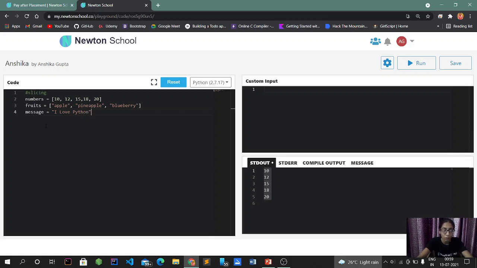Okay, so now comes an interesting part. It will access the element by supporting efficient integer indexing.